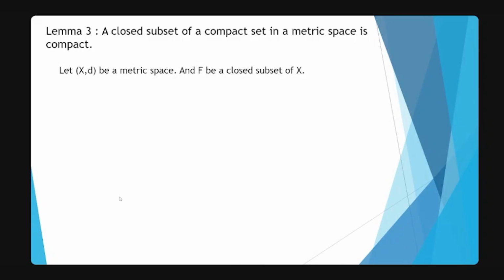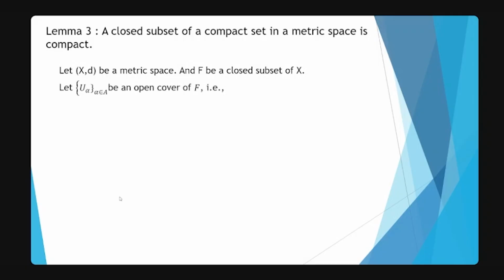Now, the next result is that a closed subset of a compact metric space is compact. That means if you give me any compact set and choose any closed subset of that, then it will again follow the property of compactness. So let's check why. Suppose that (X, d) is a metric space and F is a closed subset of X.